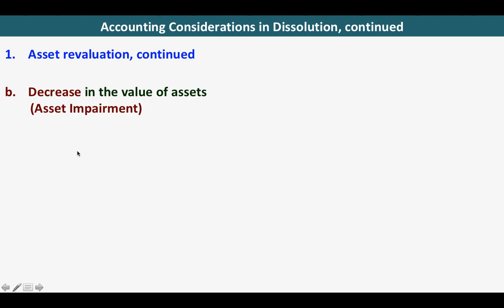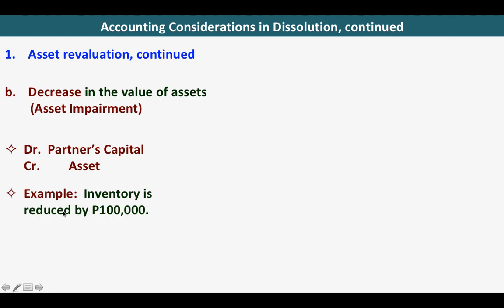Next is the continuation of asset revaluation, which is the decrease in the value of assets. And decrease in the value of assets is called asset impairment. So the pro forma entry is that we have to debit the partners' capital because we are reducing it, and credit asset because we are decreasing the value. Example, inventory is reduced by 100,000.